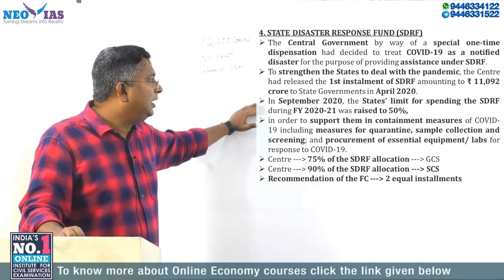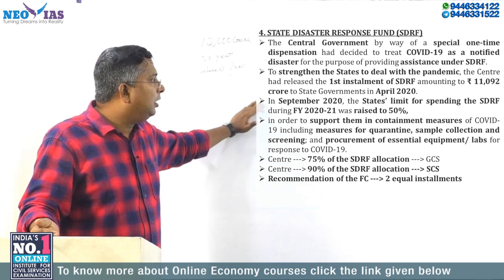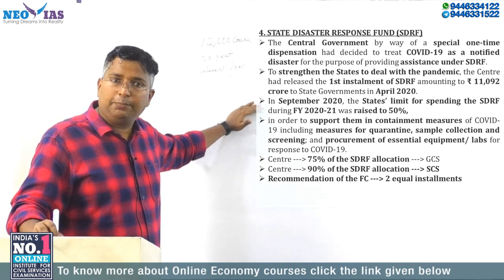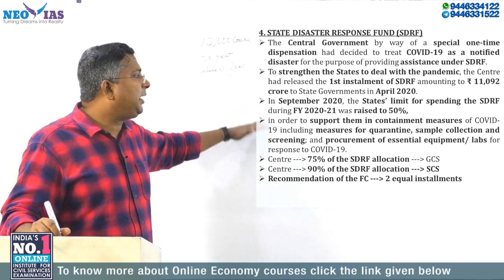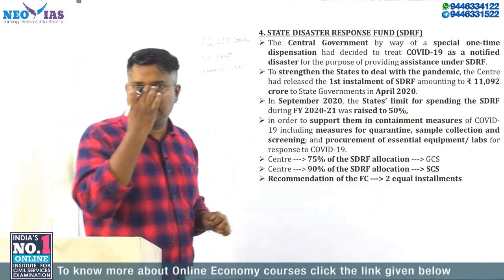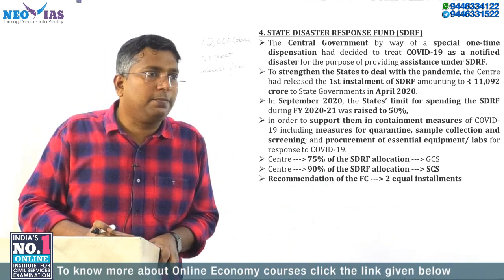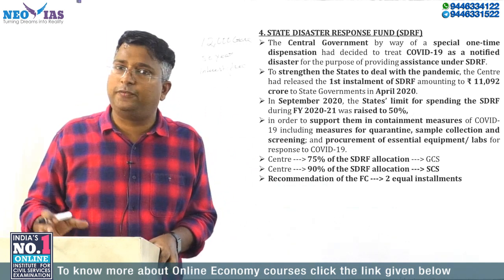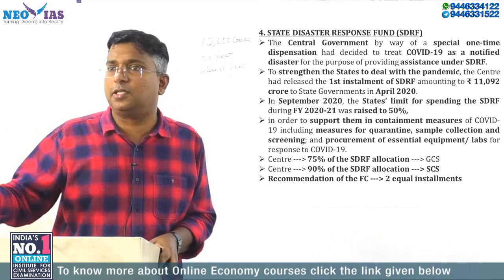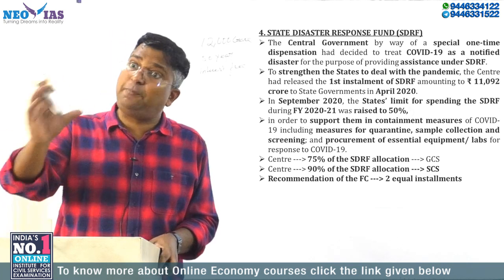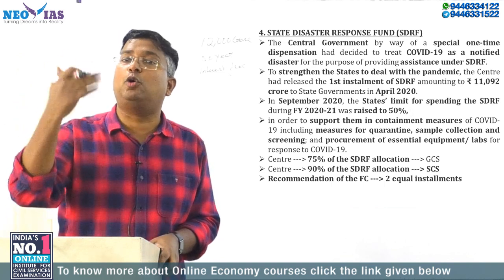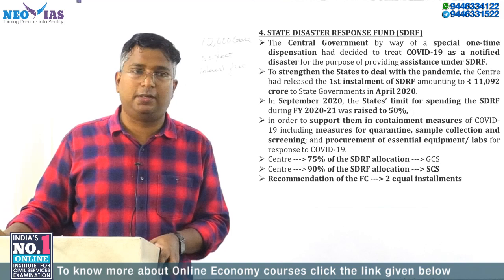the center announced that the state limit for spending the SDRF during the financial year was raised. Out of the total fund which the center will be transferring to the state under the State Disaster Response Fund, 50% of that total fund can be used to deal with the COVID pandemic.